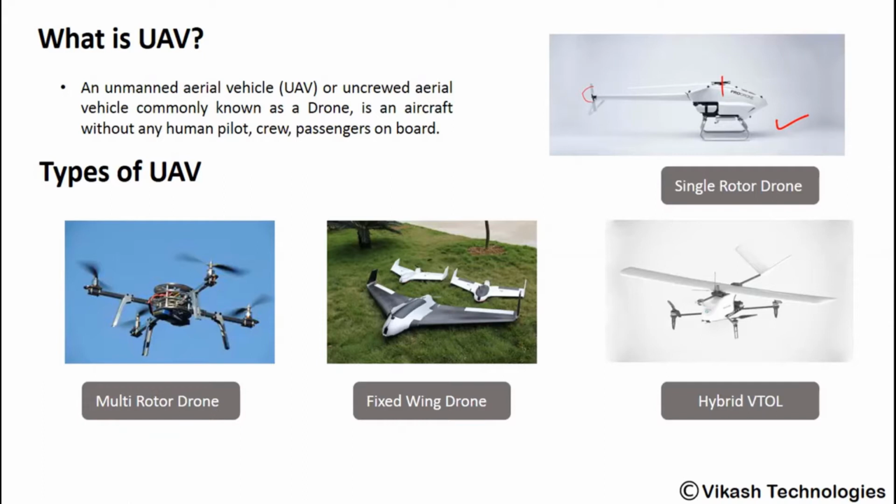The second type of drone is your multi-rotor drone. What is a multi-rotor drone? You can see it has multiple wings, and all the rotors are rotating in order to produce the required lift and thrust. Then after that we have fixed wing drones, and we have hybrid VTOL drones.